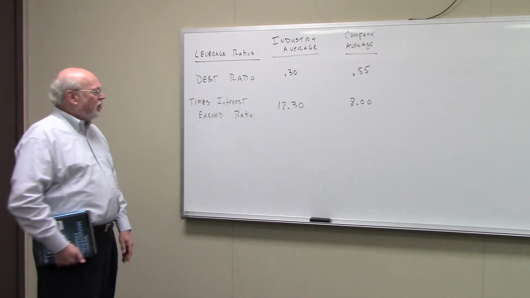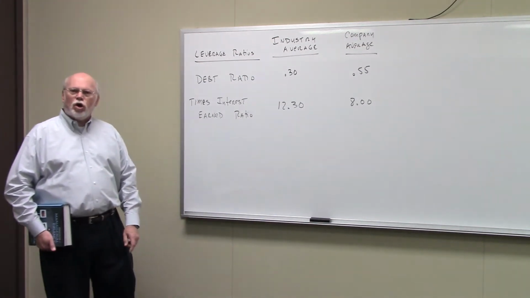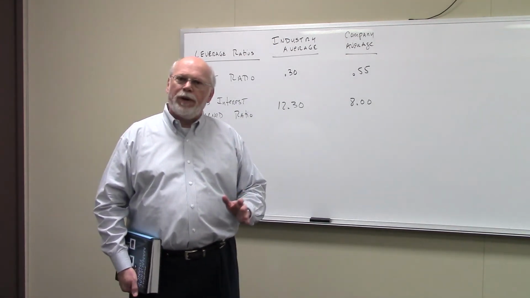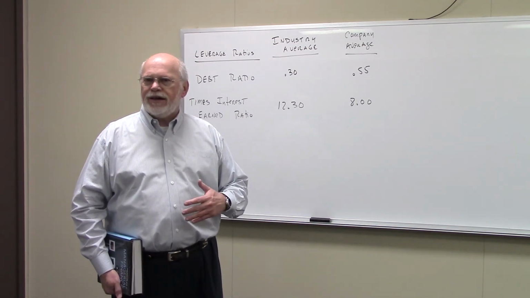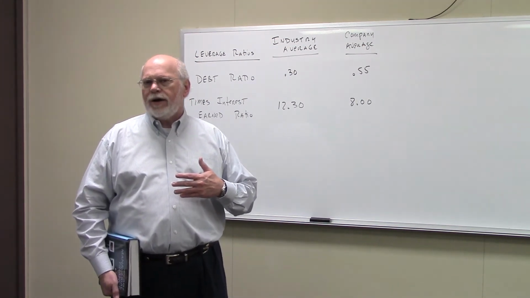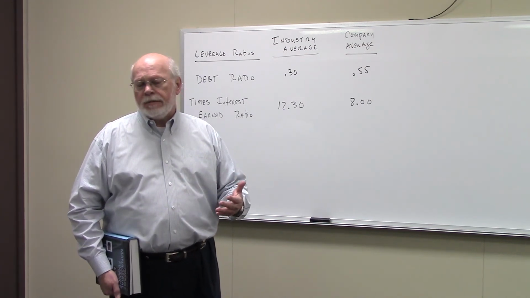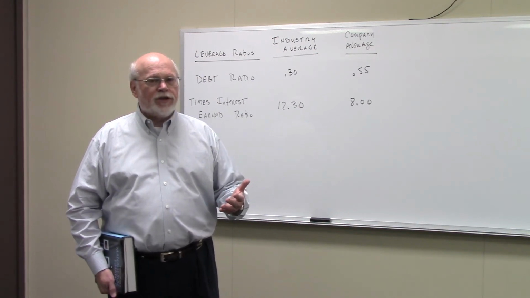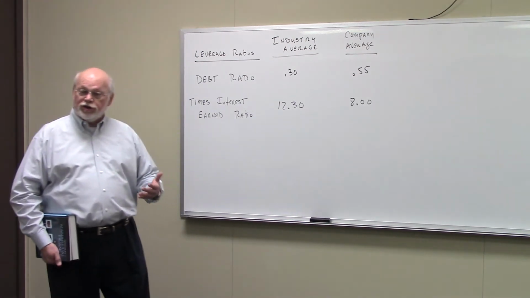Okay? The other leverage ratio we're going to talk about is the times interest earned ratio. This is a somewhat important ratio to a lot of banks. They follow the times interest earned ratio because it tells you how easily, how well you can pay the interest on your debt. And if you can't pay the interest on your debt, that's one of the technical definitions of bankruptcy. So this is something that lots of banks, lots of creditors follow.